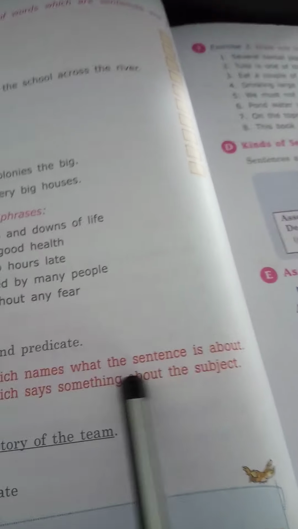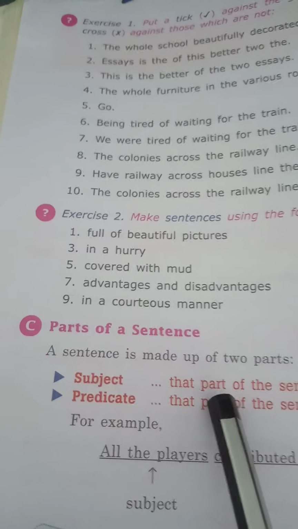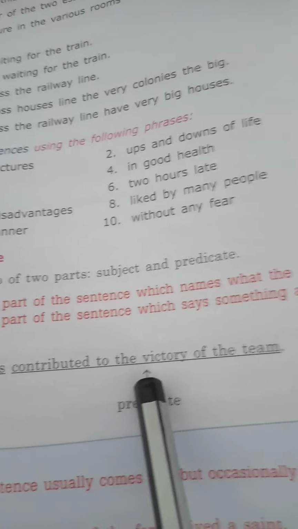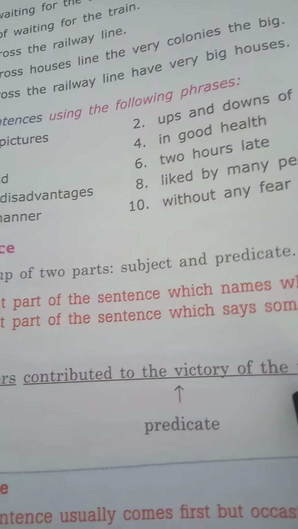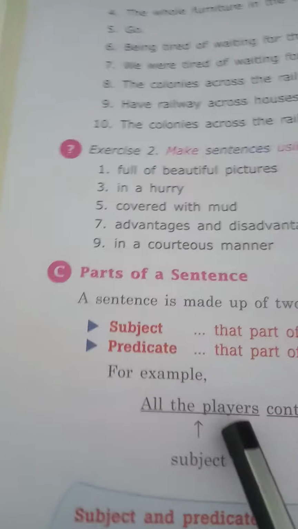Subject is that part of the sentence which names what the sentence is about. That means subject is the doer of the action. Doer of the action means, see this example: All the players contributed to the victory of the team. Here, who has contributed? All the players. So, all the players are the doer of the action. That means they are doing the action.